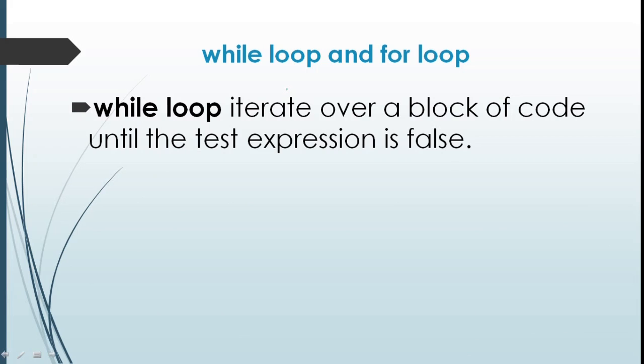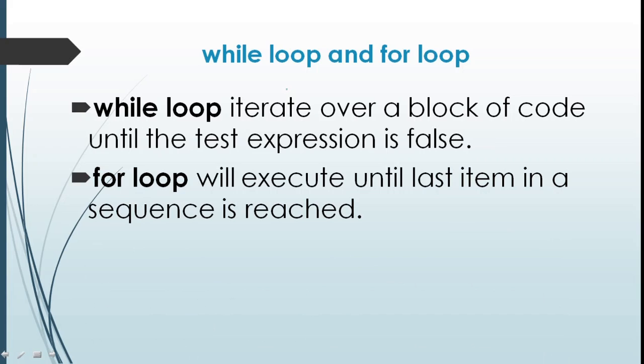While loop iterates over a block of code until the test expression is false, and for loop will execute until the last item in a sequence is reached. So while loop will execute until the test expression is false, and for loop will terminate when the last item in the sequence is reached. In certain situations, when some particular condition occurs, a user may want to exit from the loop, or the user may need to skip a certain part of the code.